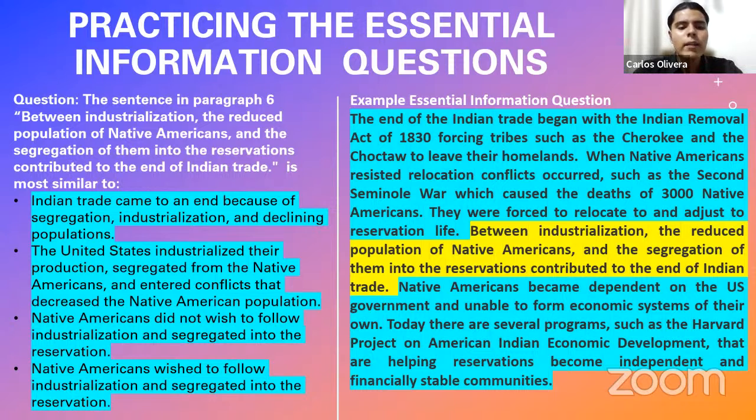All right. Let us read the answers so you can see what I mean by this difference. First option, Indian trade came to an end because of segregation, industrialization, and declining populations. Is this sentence expressing the main points of the highlighted sentence? We're going to see. The United States industrialized their production, segregated from the Native Americans, and entered conflicts that decreased the Native American population. We're going to see. Native Americans did not wish to follow industrialization and segregated into the reservation. And fourth, Native Americans wished to follow industrialization and segregated into the reservation. Which of these sentences expresses the same information?